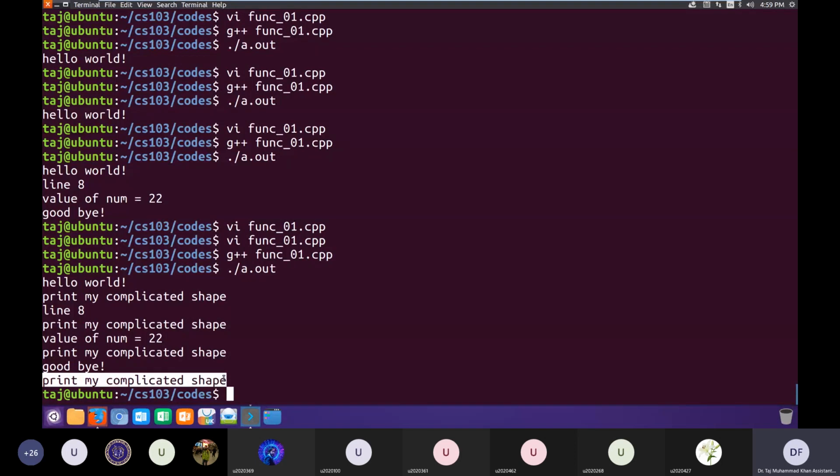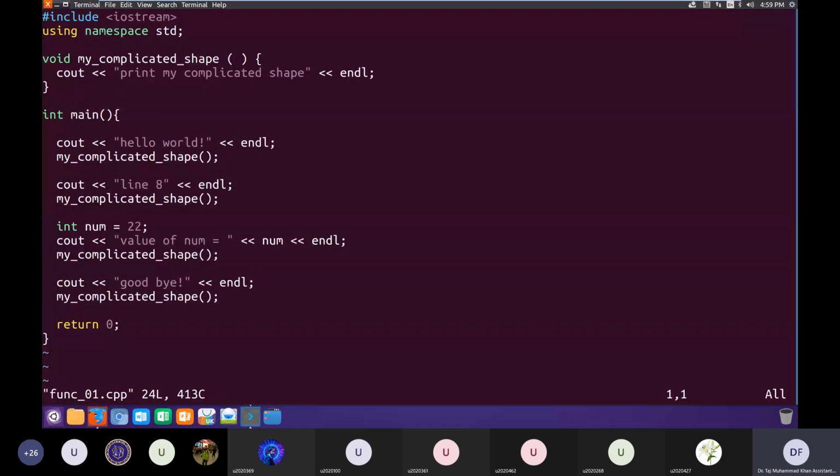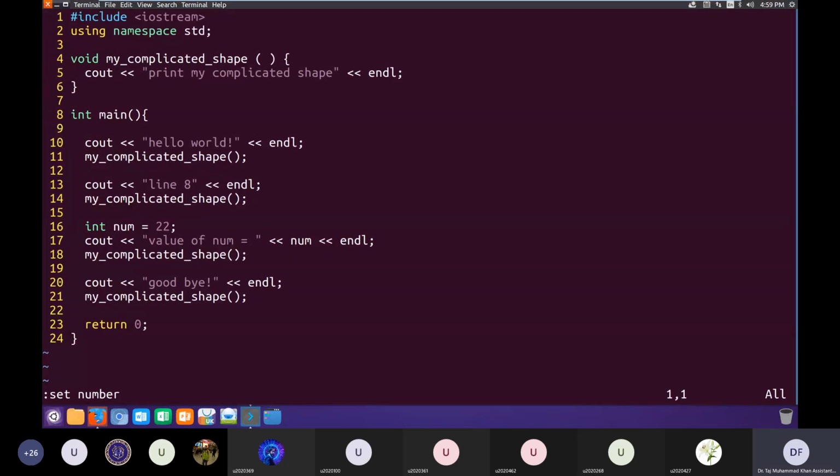So here, this complicated shape that we wanted to print is being printed 4 times because we had used that function 4 times in our code. So line number 11, 14, 17, and 21. Ordinarily, we would have copy pasted our 1,000 line code at these locations 4 times. But with functions, we just have to write one line to use that code that we have written inside that function.